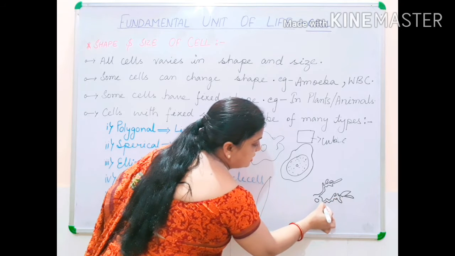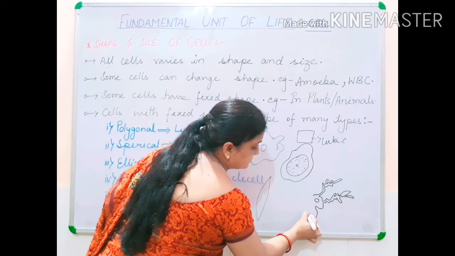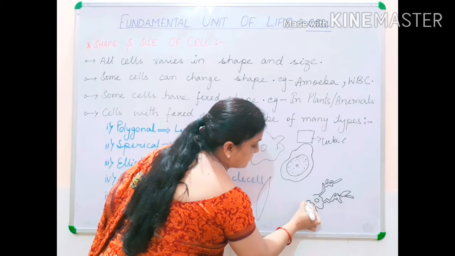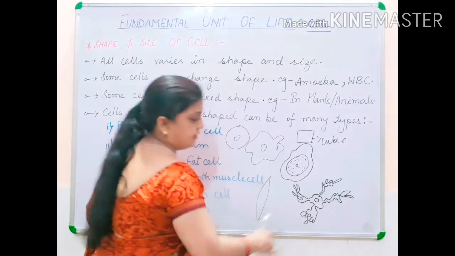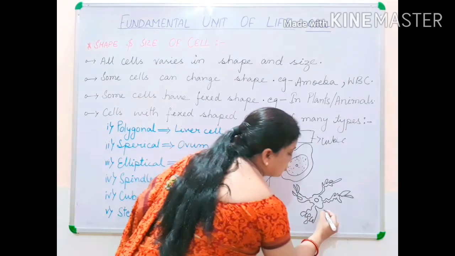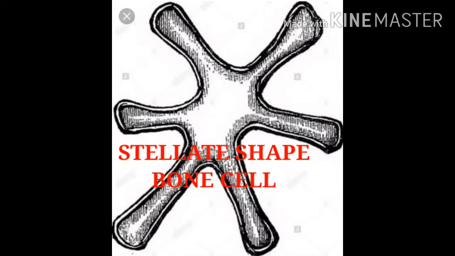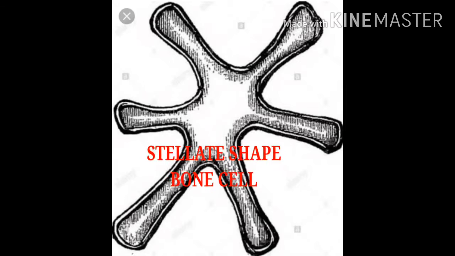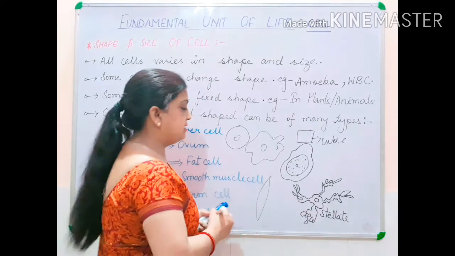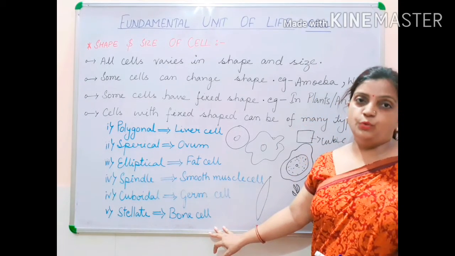This is your stellate shape structure. This type of shape is called stellate shape, and this stellate shape structure is found in the bone cells.